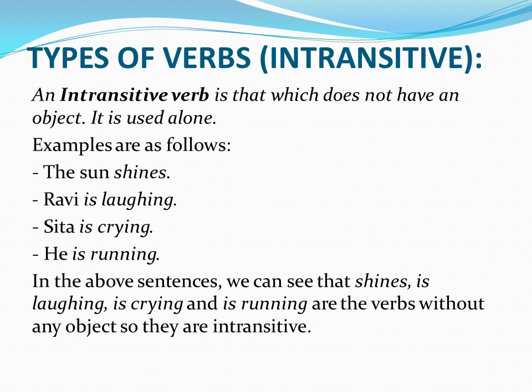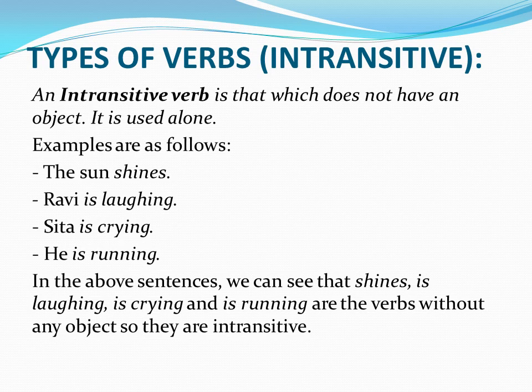Types of verbs: intransitive. Now let's look at intransitive verbs. An intransitive verb is that which does not have an object. It is used alone. Examples are as follows. See, the sun shines. Ravi is laughing. Sita is crying. He is running. In the above sentences we can see that shines, is laughing, is crying and is running are the verbs without any object. So they are intransitive.